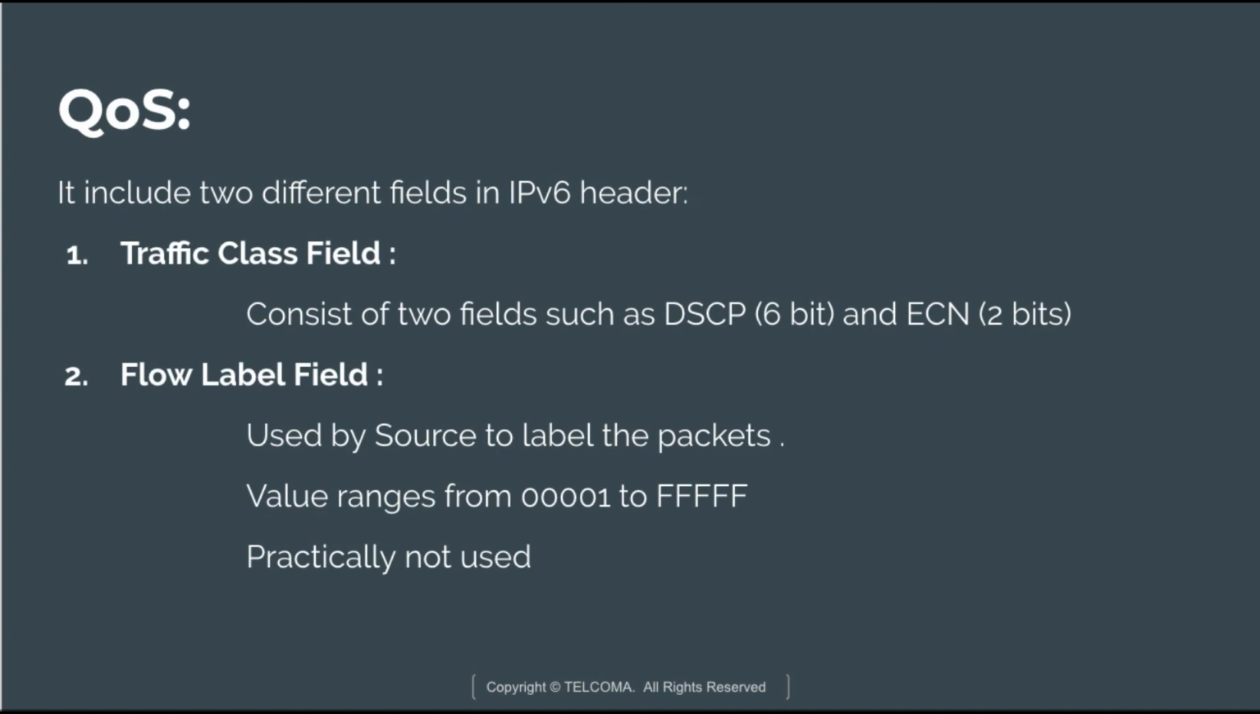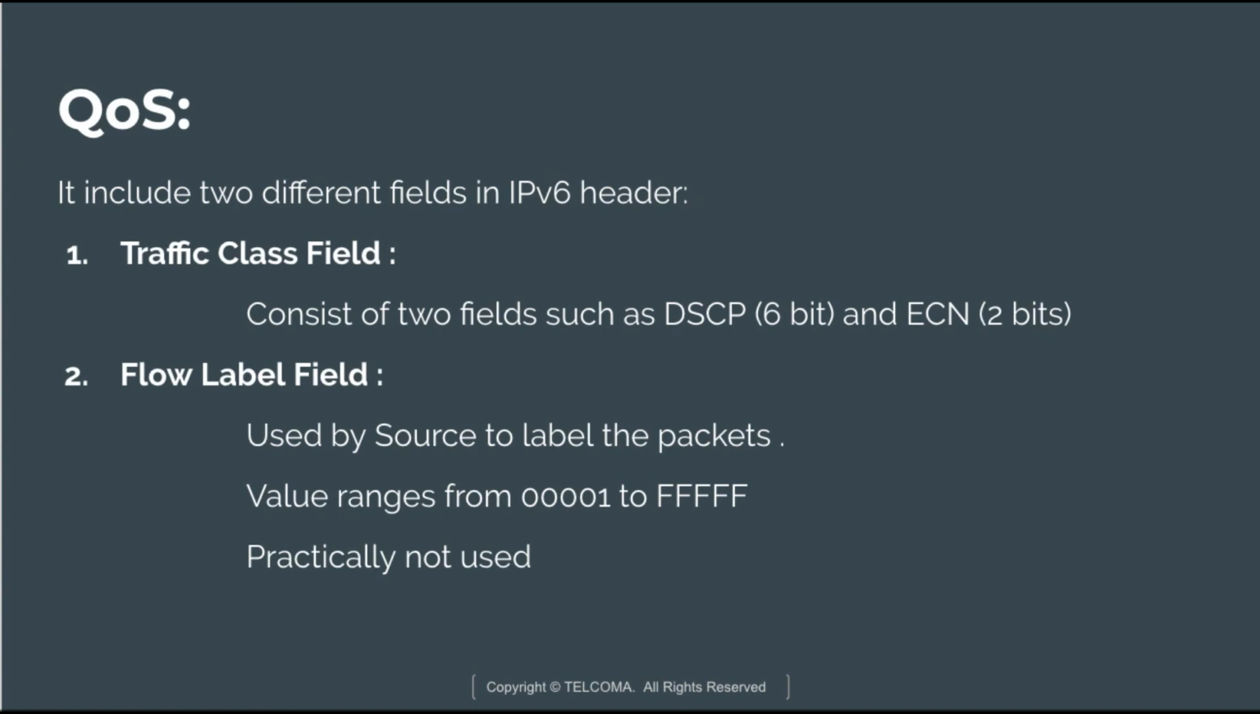The next part is the flow label field. The flow label field is used by the source to label the packet. Basically, a flow is defined as a sequence of packets from a sender to a specified unicast, anycast or multicast address, labeled as a flow by a router. Its value ranges from 00001 to FFFFF. Practically it is not used; we only use the traffic class field. It is used for giving real-time application services and also helps to detect spoofed packets, and this field requires the router to efficiently handle the packet.